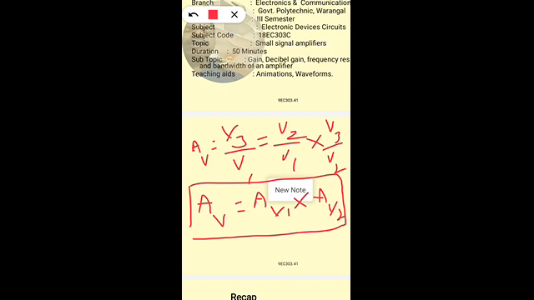Here V2 by V1 is nothing but the gain of the first stage amplifier, AV1, and the ratio V3 by V2 is the voltage gain of the second stage amplifier. So the overall gain of the two-stage amplifier is the product of the gains of the individual stages, that is AV equals AV1 into AV2.